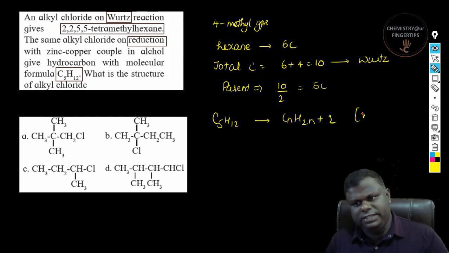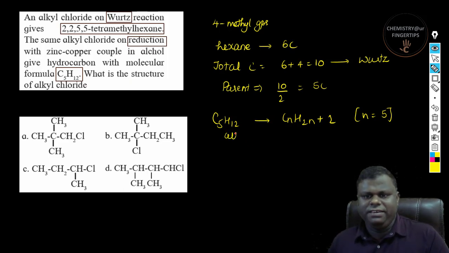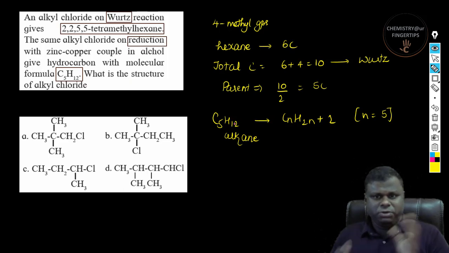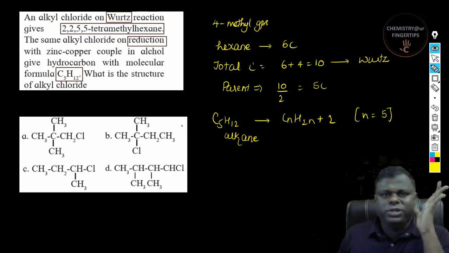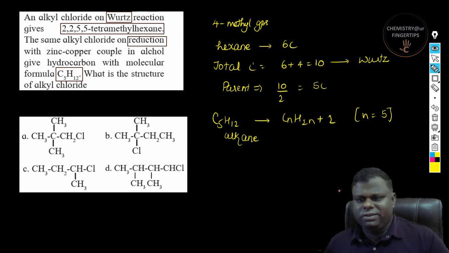And here n is equal to 5. Am I right? So that means this is an alkane, right? So anyway, you don't need to bother about this. I'm just trying to verify the information about it. Now this structure is actually going to give you the final product, right? So first let's try to write down the structure.